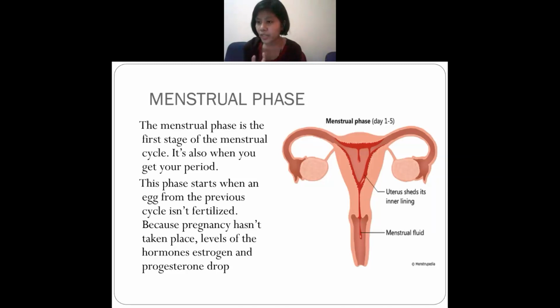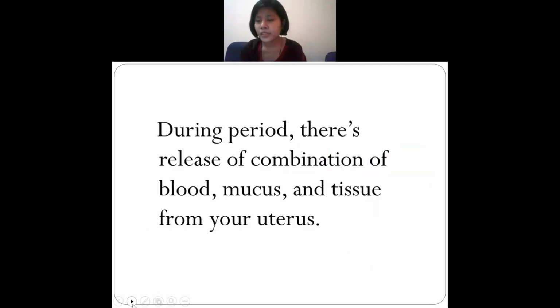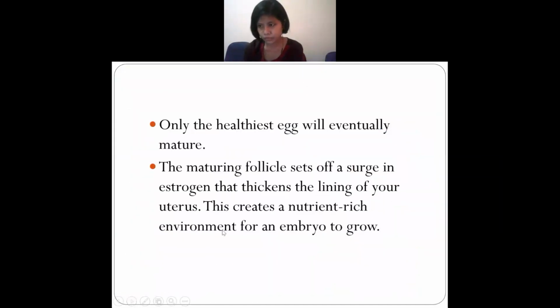What is the name of that hormone? Estrogen. Understand? Estrogen is the name of the hormone which helps the uterus in stretching. I mean, they make the uterus larger in size so that the healthiest egg, or else you can say the matured egg, can enter. So it will go like that.